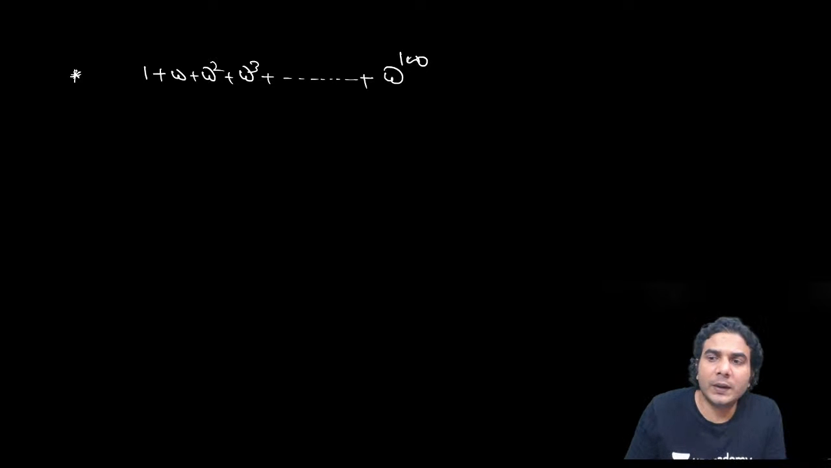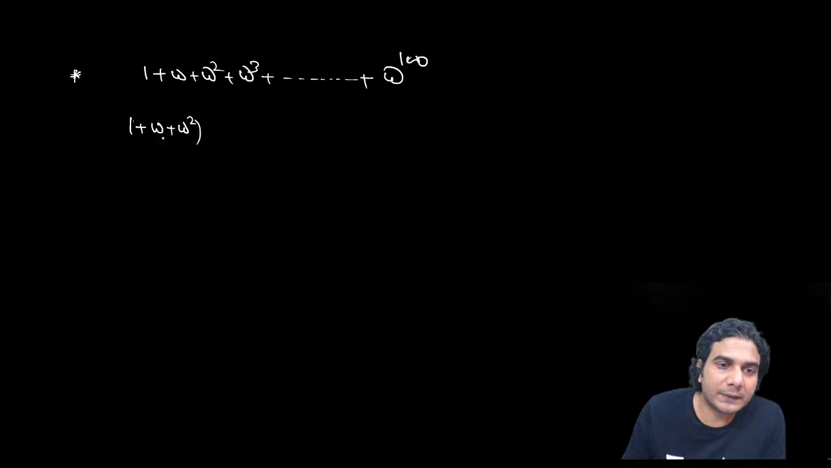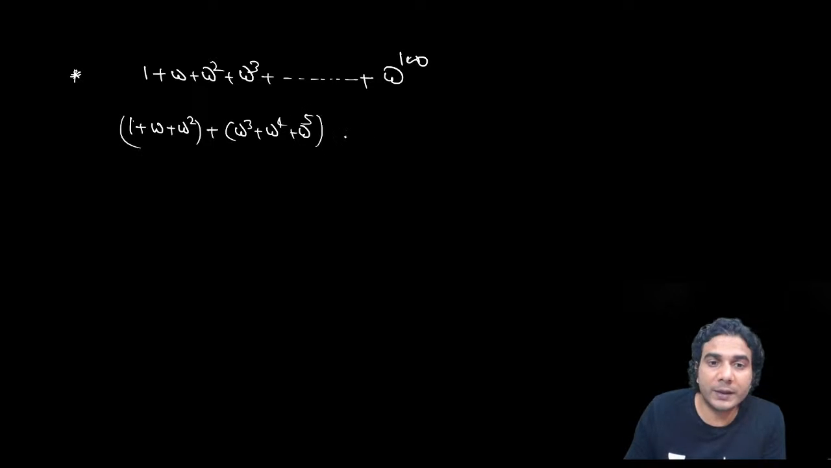So I told you that whenever you have 1 plus 3 consecutive powers of omega, the sum of these three terms will be 0. So the sum of the first triplet, the first three terms, will be 0. The sum of the next three terms will be 0, right? So you can make these triplets. How many triplets with consecutive powers can you form? You can form 33 triplets, up to omega raised to 99. Just divide by 3. The remainder is 1, leaving one term.